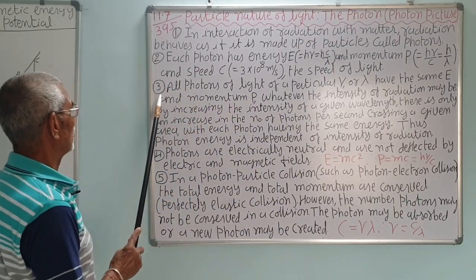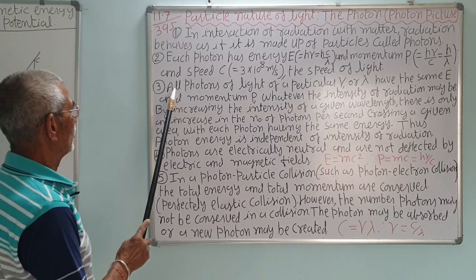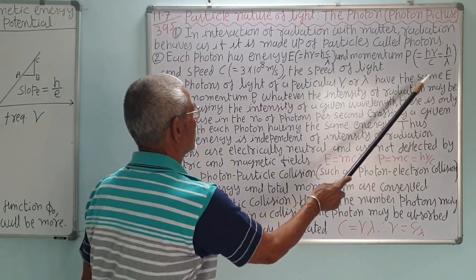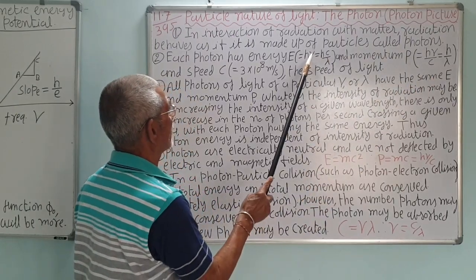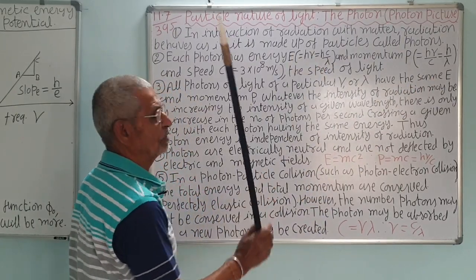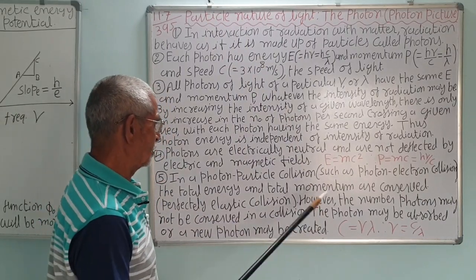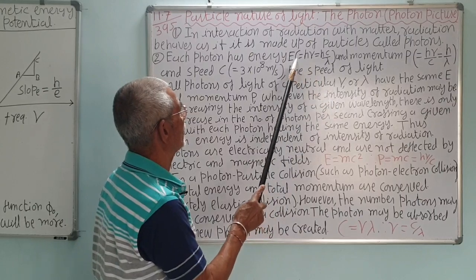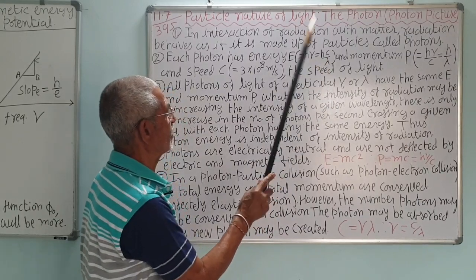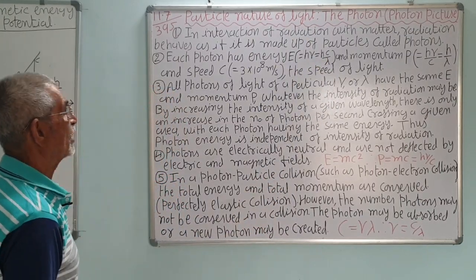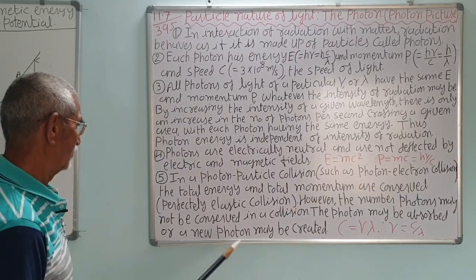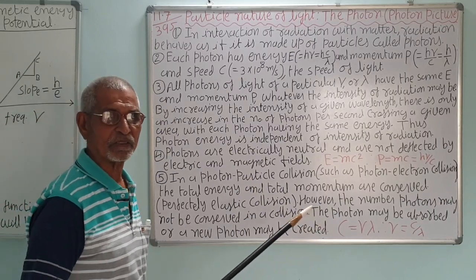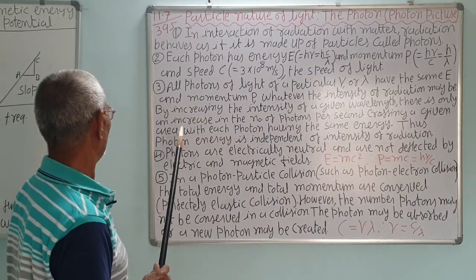Point number three, all photons of light of a particular frequency or lambda have the same energy. If lambda or frequency is the same, energy will be the same. So, energy is equal to mc square, or energy is equal to h nu, which is also h c upon lambda. It has a mass also. Sometimes they ask in examination, has it got a mass? Yes, photon has mass.